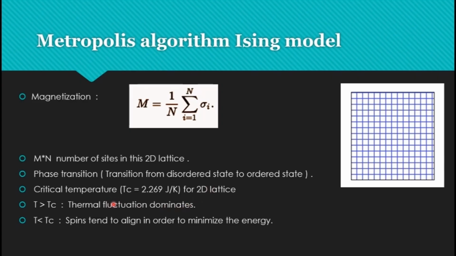If the temperature that we are working at is greater than the critical temperature, then thermal fluctuation dominates. Whereas if the temperature is less than the critical temperature, then the spins try to align in a way that minimizes the energy.